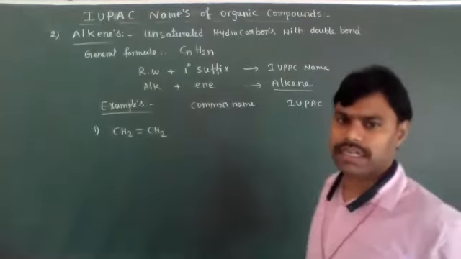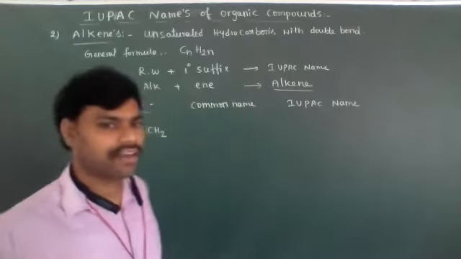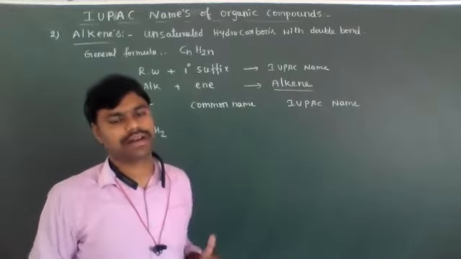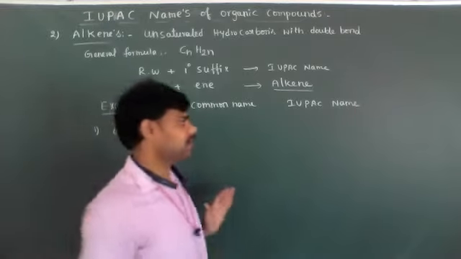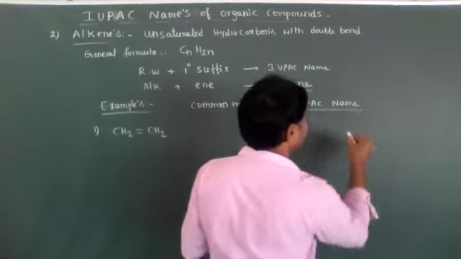So listen carefully, dear students. For every organic compound, the first two or three common names we need to remember. The remaining compounds' common names are not required, but IUPAC nomenclature is very important.